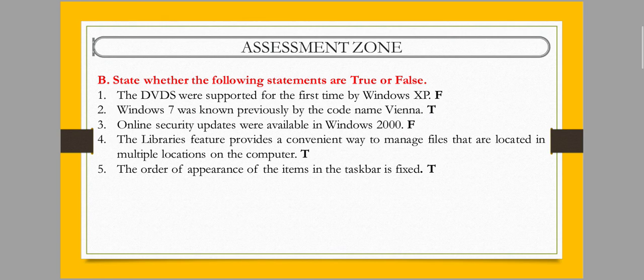It is also false. Next: the library feature provides a convenient way to manage files that are located in multiple locations on a computer. We all know that the library feature is a main feature of Windows Explorer. So this statement is correct. The order of preference of the items in the taskbar is fixed. This statement is also true. So these are the true or false answers from this chapter.